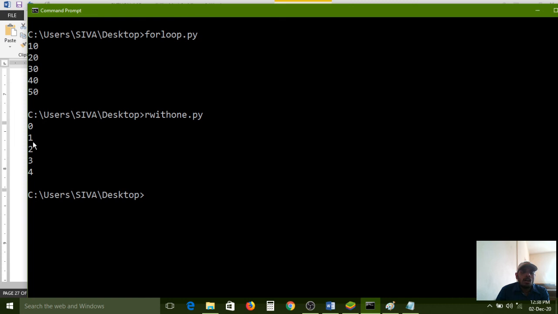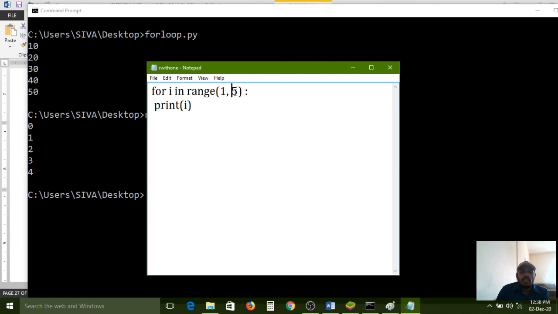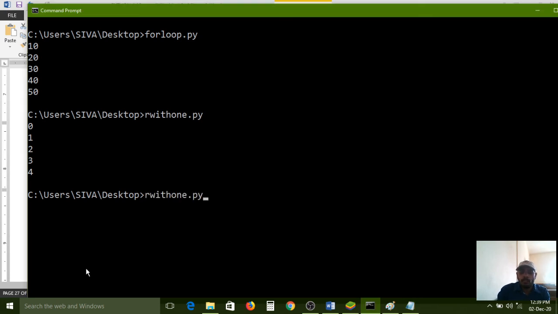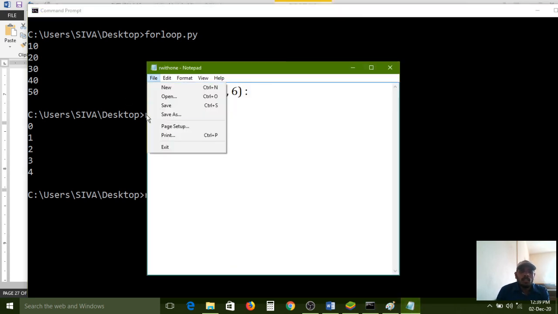Now I don't want to start with the 0th index. I want to start with the first index, and the 5th value also needs to be read. So if you want the 5th element, compulsorily we need to pass 6, because the last value is excluded. While the interpreter is reading, the last value is excluded by the interpreter, but the starting value is compulsorily included. All of you carefully observe. Now I am executing this same program, range with 1. Sorry, here I need to save it with another name.